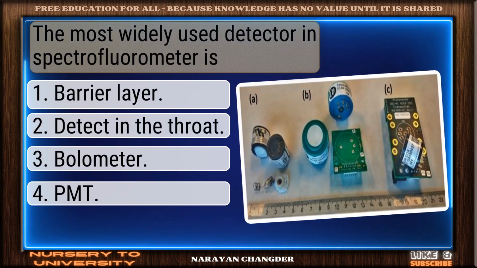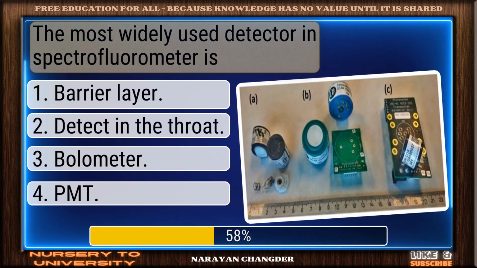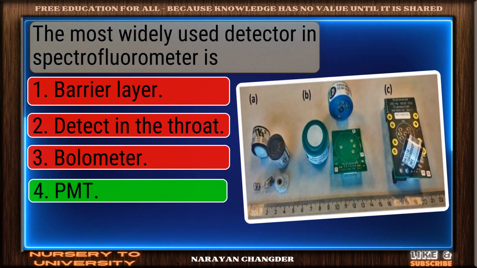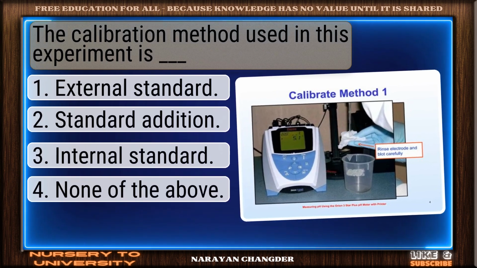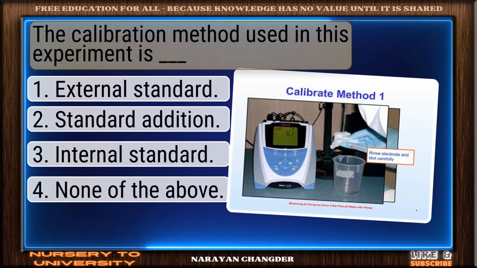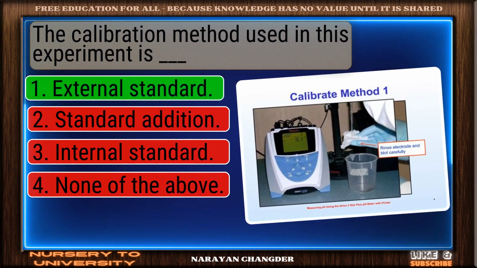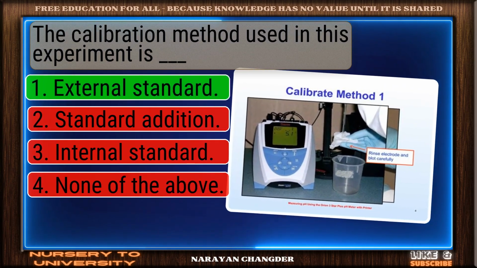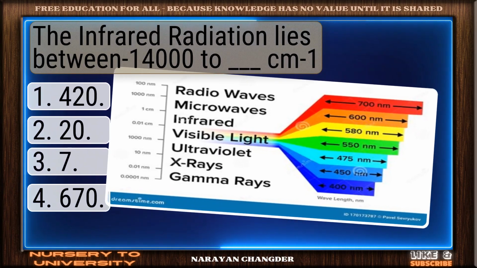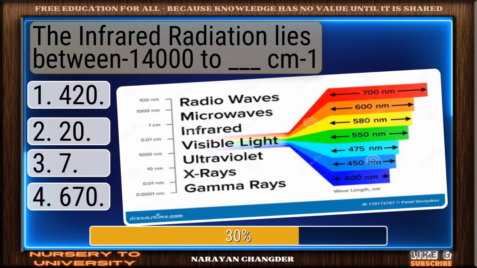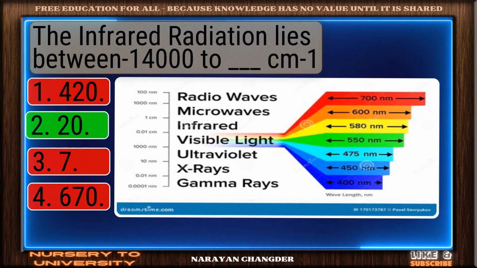The most widely used detector in spectrofluorometer is. Well done. PMT is the right choice. The calibration method used in this experiment is dash. You got it. Your choice external standard is right. The infrared radiation lies between 14,000 to dash cm^-1. Excellent. 20 is a brilliant choice.